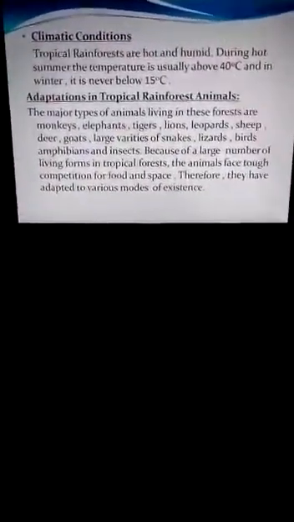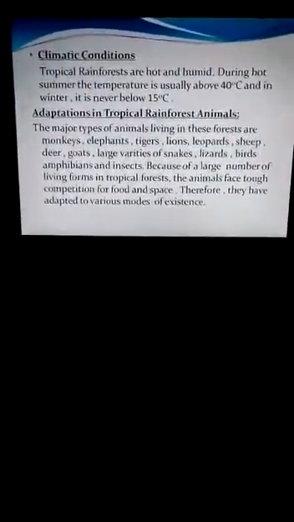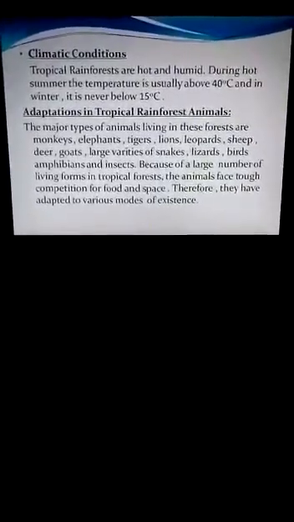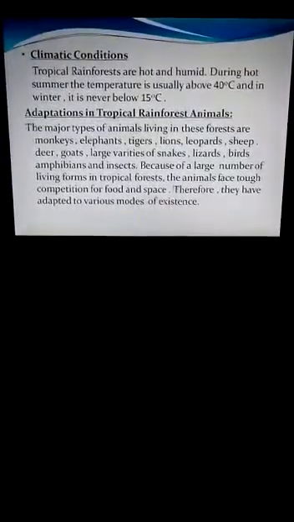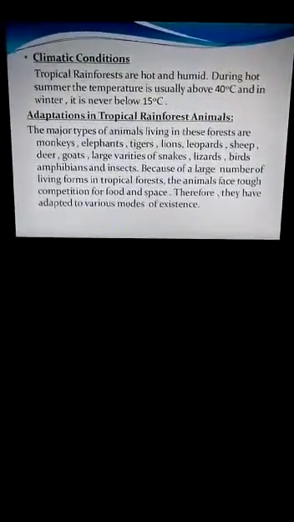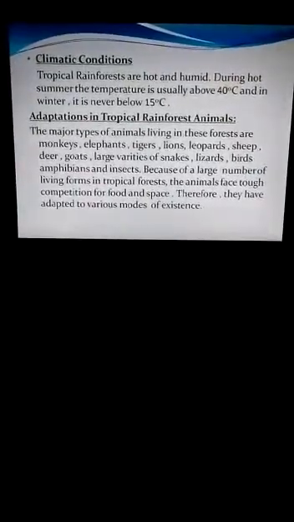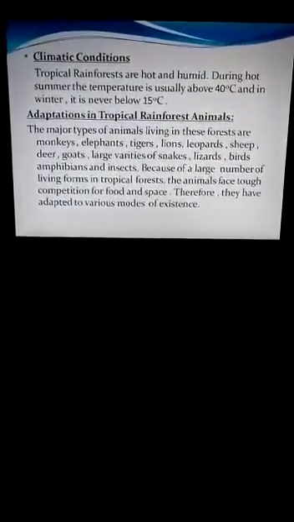Now let us see what the climatic conditions are in that area. The tropical rainforests are hot and humid because the sun rays fall directly on that area. During hot summer, the temperature is usually above 40 degrees Celsius, and in winter it is never below 15 degrees Celsius. So you can imagine how hot and humid it is over there.